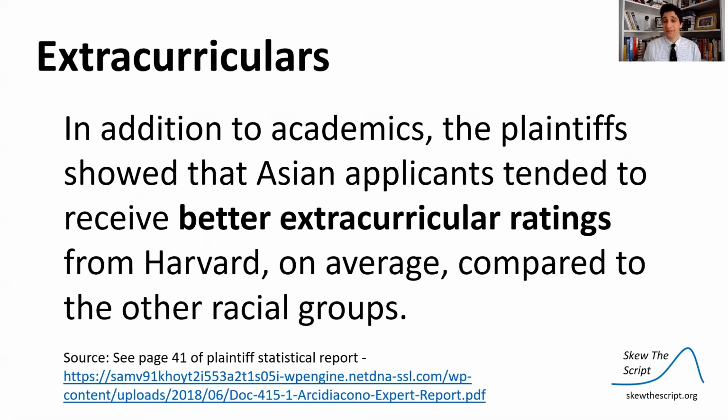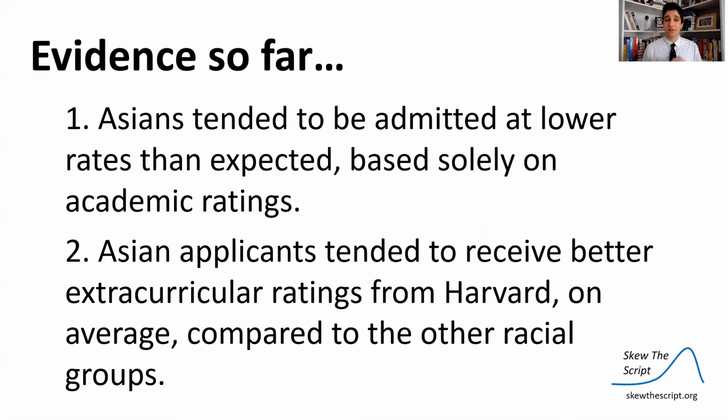And also, what this plaintiff study found was that Asian applicants tended to receive better extracurricular weightings on average compared to the other racial groups studied. So the evidence we have so far is that Asians tend to be admitted at lower rates than expected if we base that expectation solely on their academic ratings. And then Asian applicants tend to get better extracurricular ratings from Harvard on average compared to other racial groups.